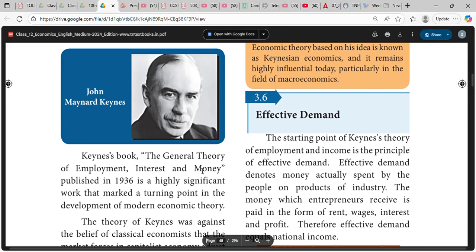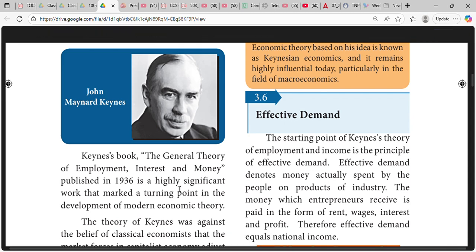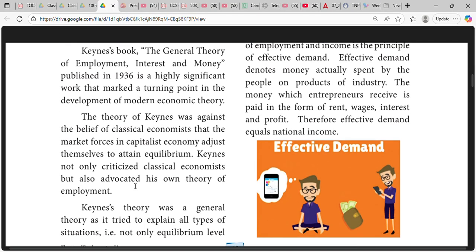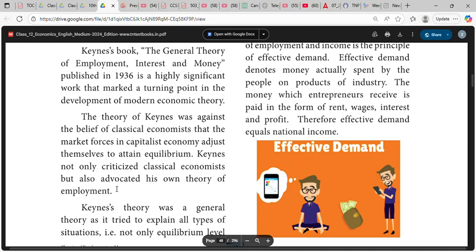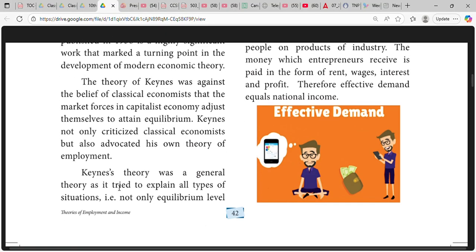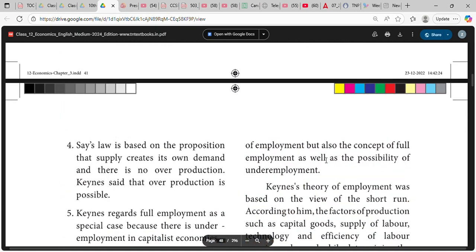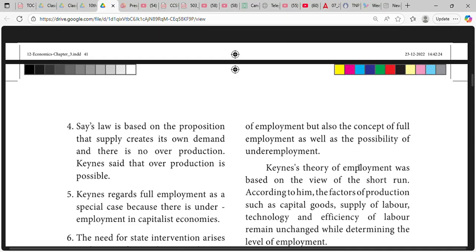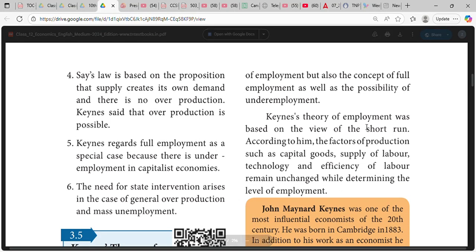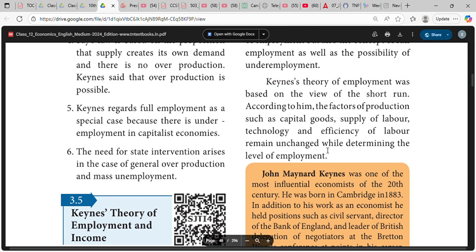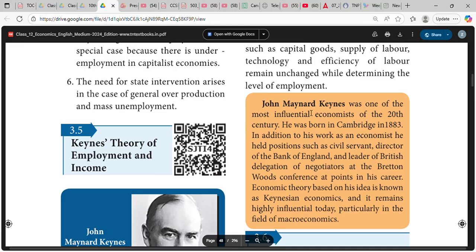Keynes' book "The General Theory of Employment, Interest and Money" was published in 1936, a turning point in modern economic theory. Keynes not only criticized classical economics but also advocated his own theory of employment. Keynes' theory was a general theory as it tried to explain all types of situations, not only the equilibrium level but also the concept of full employment as well as the possibility of underemployment. Keynes' theory of employment was based on the view of the short run. According to him, factors of production such as capital goods, supply of labor, and efficiency of labor remain unchanged while determining the level of employment.